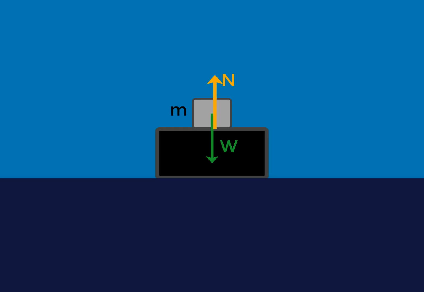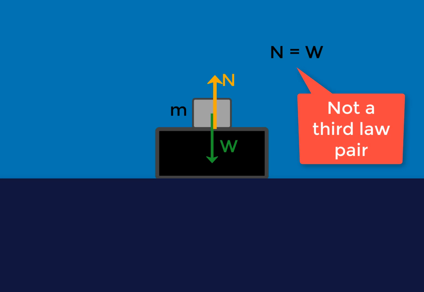We can see that the block is in equilibrium, and that means the upward force and the downward force are both equal. So N is equal to W. They're in opposite directions, right? That means the normal reaction from the table is balancing the gravitational pull from the earth. They are acting in opposite directions and they have equal magnitude. So a number of students think that this weight and this normal reaction together form an action-reaction pair as per the third law. And that is just not true.